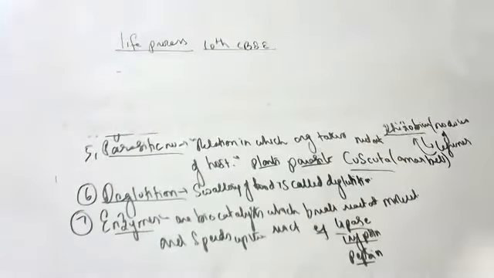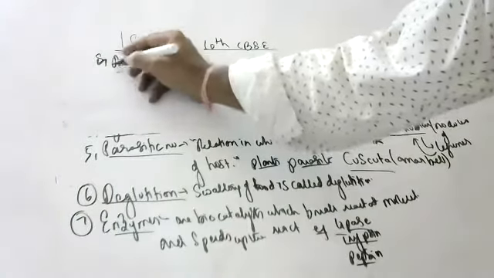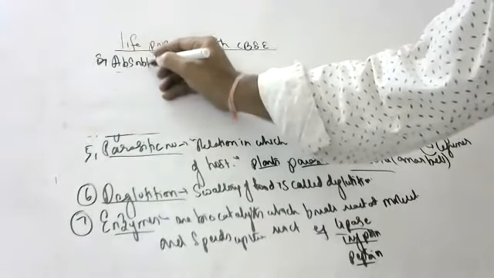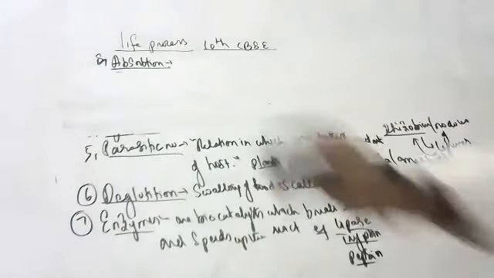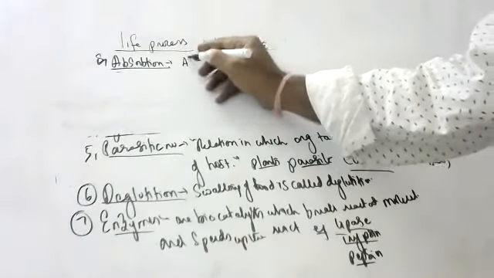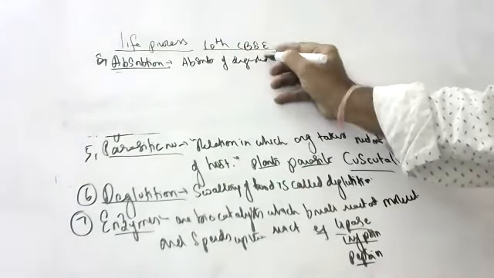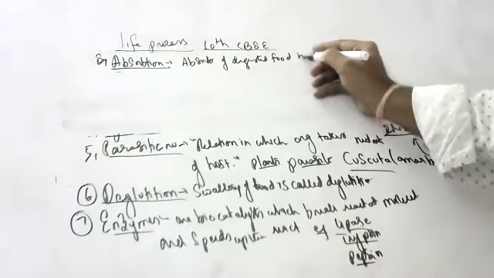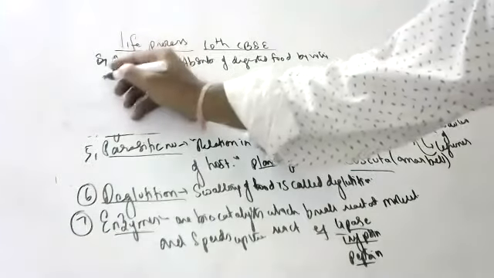Next, children. Eighth definition: absorption. What is meant by absorption, children? In the case of digestion, absorption means absorption of digested food. It's not that important.